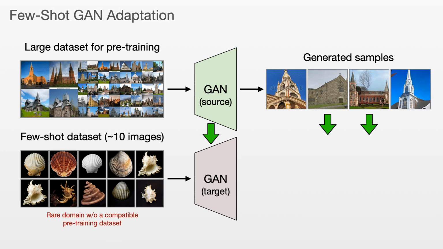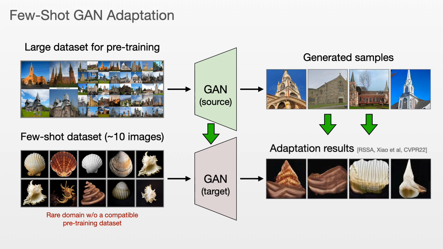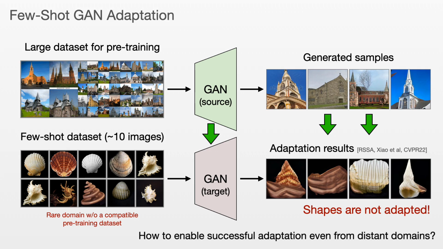If the target few-shot dataset belongs to a rare domain, as in this example with shells on black background, it has no compatible pre-training datasets. In this case, fine-tuning a GAN from a distant source domain leads to poor performance, for example, failing to adapt shapes of objects. To extend the applicability of few-shot GAN adaptation, in this work we aim to address this limitation and study the following question. How to achieve good performance by adapting a pre-trained GAN from a dissimilar domain?